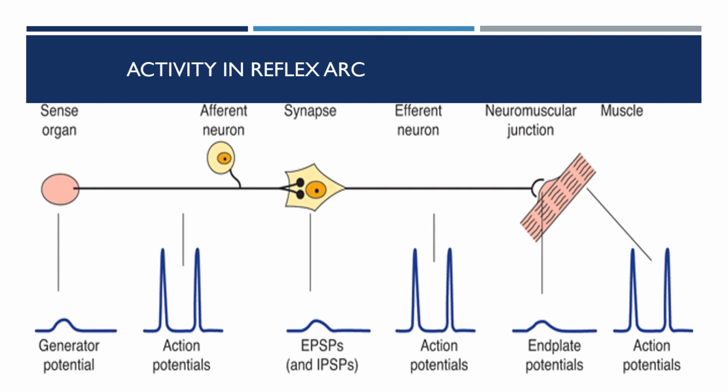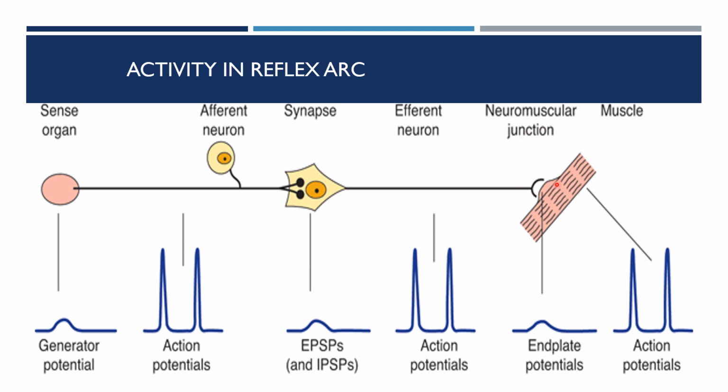Let us see how the reflex arc works. What are the activities that happen in the reflex arc at various junctions? In the receptor, that is the sense organ, there happens the receptor potential or the generator potential. In the afferent neuron, there happens the action potential. In the synapse, you can have either excitatory postsynaptic potential or inhibitory postsynaptic potential. And then in the efferent neuron, you can see the action potential.